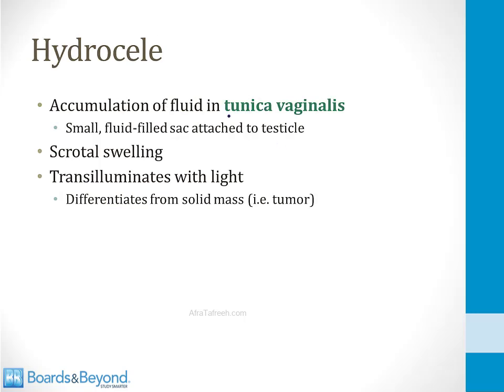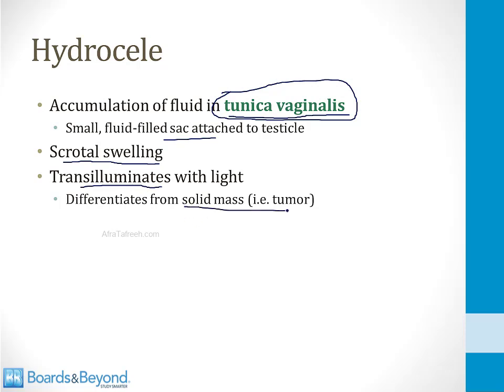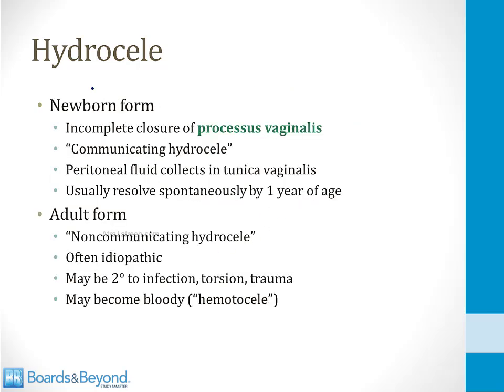This is an accumulation of fluid in the tunica vaginalis. We talked about the tunica vaginalis earlier when we described the bell clapper deformity that can lead to testicular torsion. The tunica vaginalis is a small fluid-filled sac that attaches to the testicle, and when it accumulates fluid, that is called a hydrocele, and that will lead to swelling of the scrotum. And importantly, when you put a flashlight up to the scrotal swelling, a hydrocele will transilluminate, meaning it will fill with light, and this differentiates it from a solid mass or tumor, which is also in the differential diagnosis for scrotal swelling.